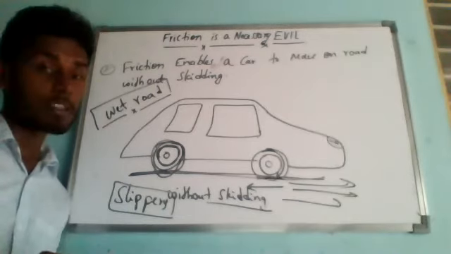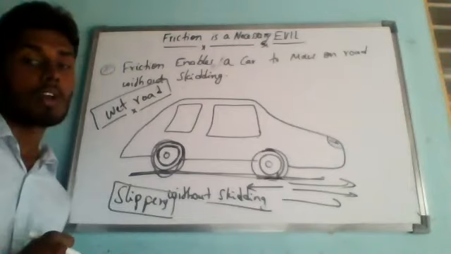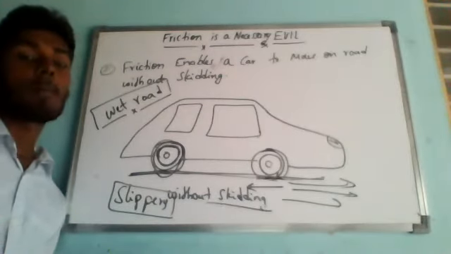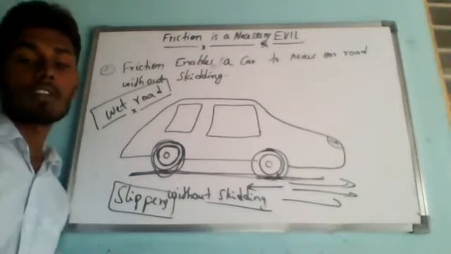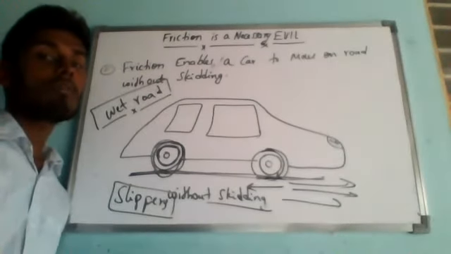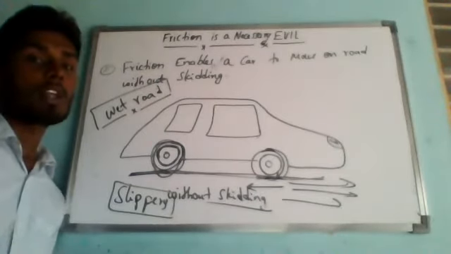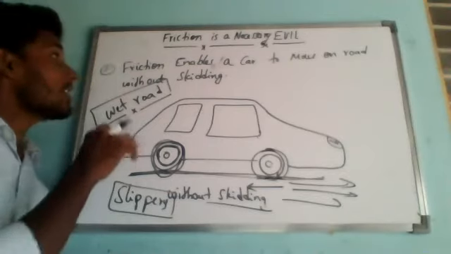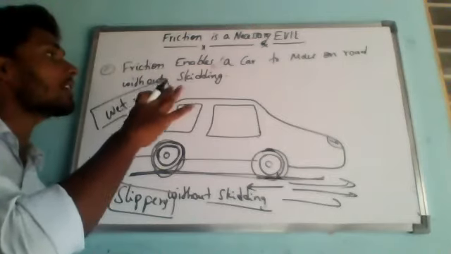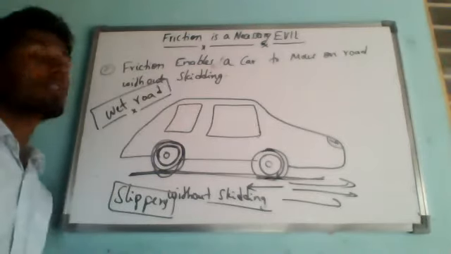Just like a car, friction also enables a bicycle to move along a road. In fact, all vehicles are able to move on the road because of the presence of friction between their tires and the surface of the road. That is the reason why on wet roads you have to go very slowly. So this is the second advantage of friction: friction enables a car to move on the road without skidding.